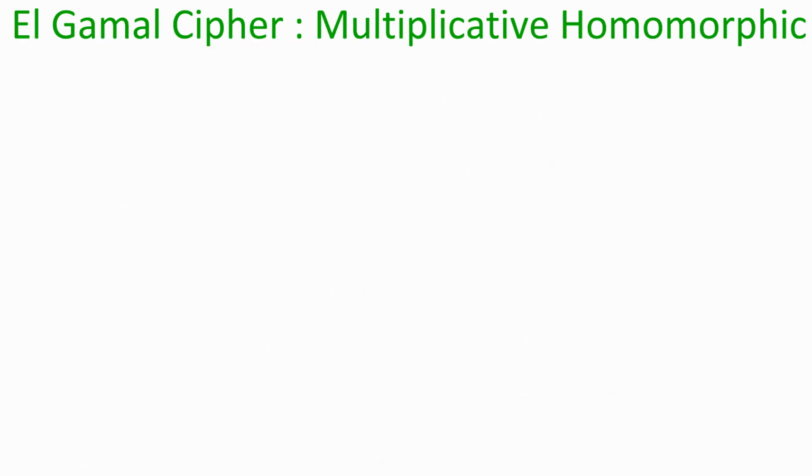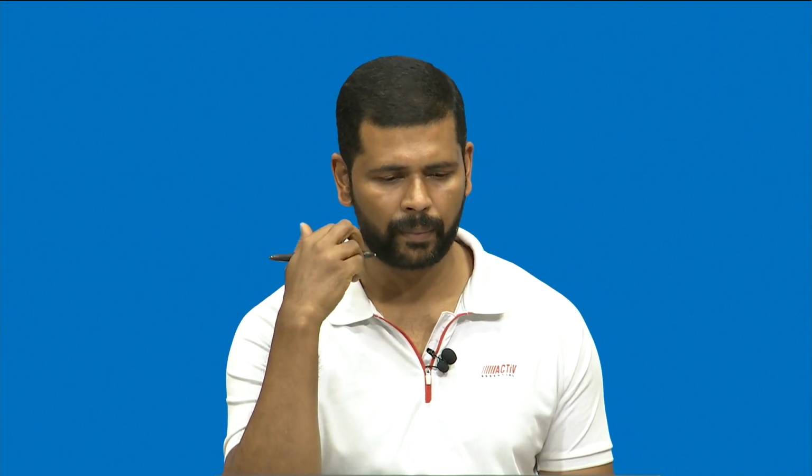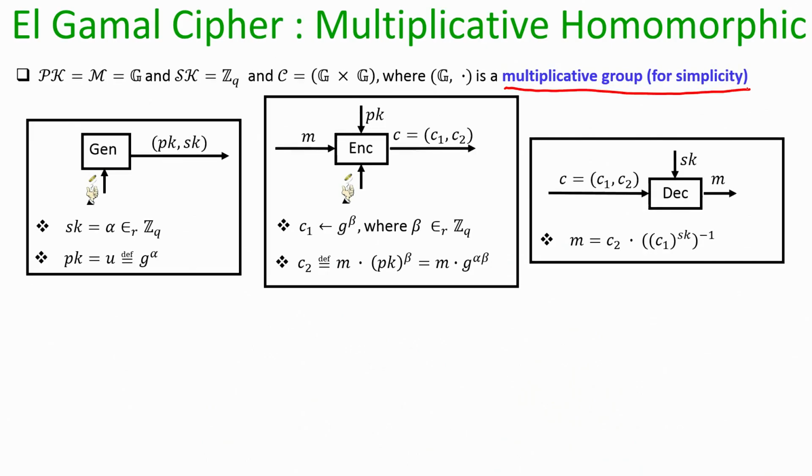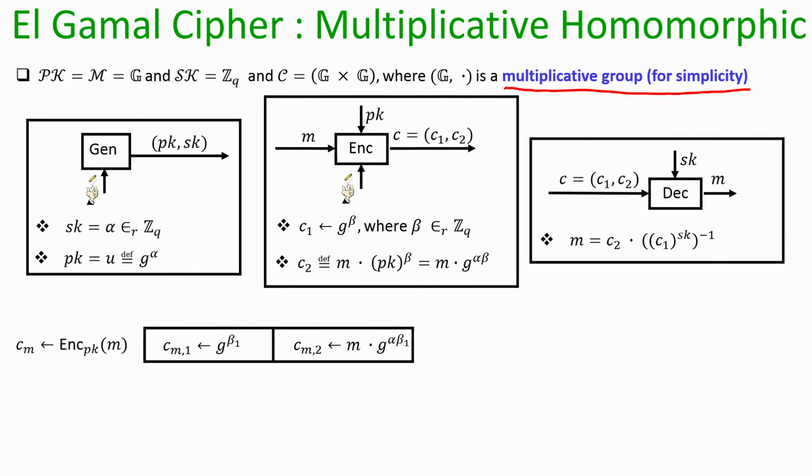So, now let me end this lecture with a very interesting feature of the Elgamal encryption process by showing that it is multiplicative homomorphic. I am retaining the description of the Elgamal encryption process, and for simplicity, again I am assuming that my underlying group operation is multiplication, say multiplication modulo p.